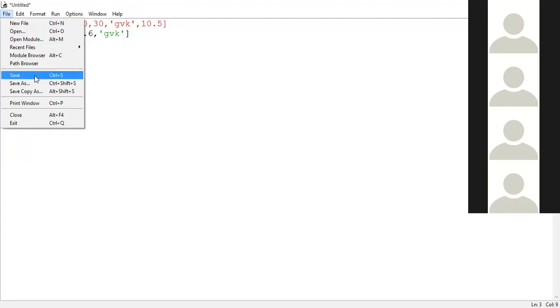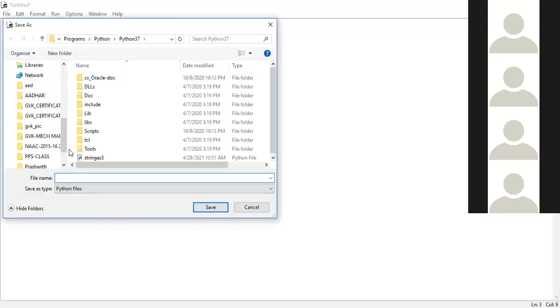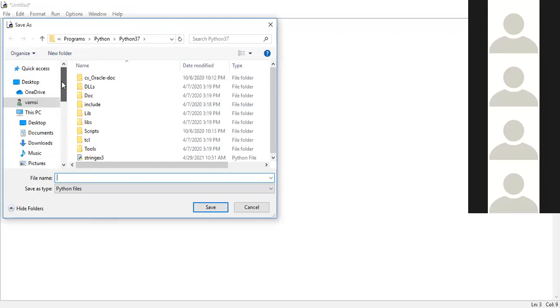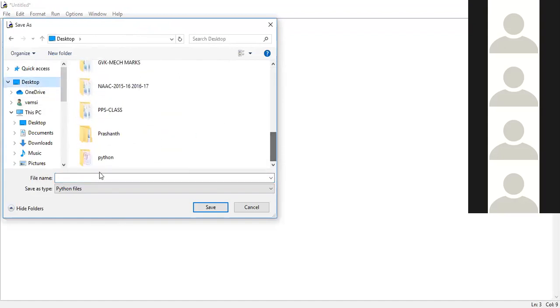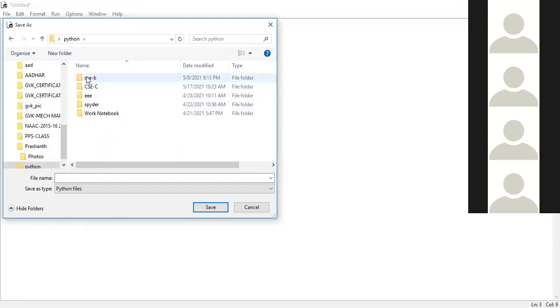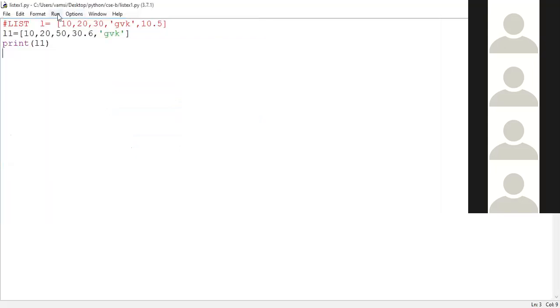Okay. After writing the logic, save the program. So save as, I'm saving into the Python folder, which is available upon the desktop, guys. In the Python folder, we have a CSV folder. Inside of CSV, I'm saving the program. Give some meaningful name. It is an example representing the list data type, so list example one dot what? What should be the extension? PY. PY should be the extension. Save it, then run the program.